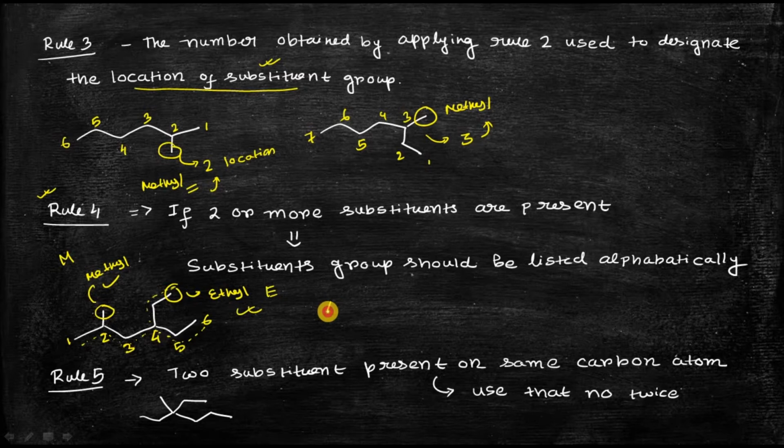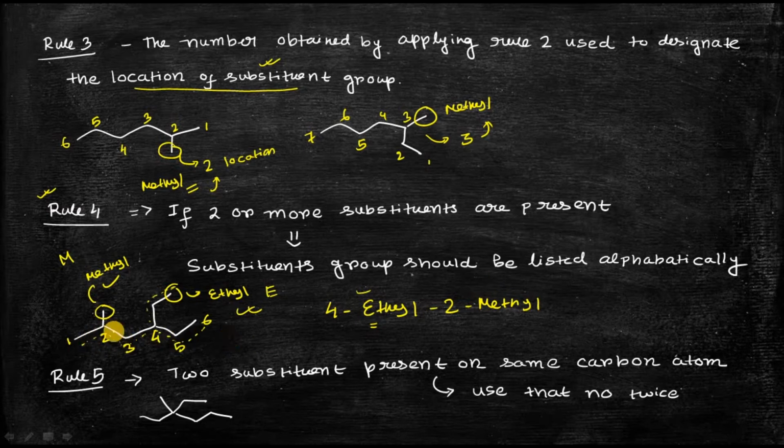That's why it is called 4-ethyl, the position of the substituent, and then 2-methyl. It should be named alphabetically because E is previous to M, so ethyl will come first, then methyl will come second.